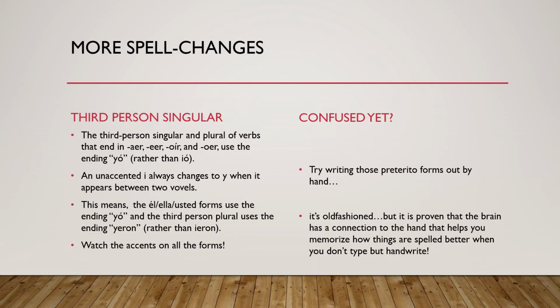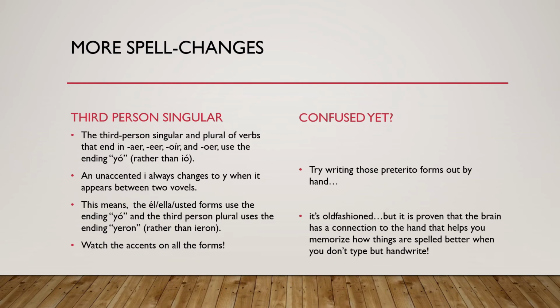There are more spell changes. The third person singular and plural of verbs that end in AER, EER, OÍR, and OER use the ending yó with an accent. An unaccented I always changes to the Y when it appears between two vowels.